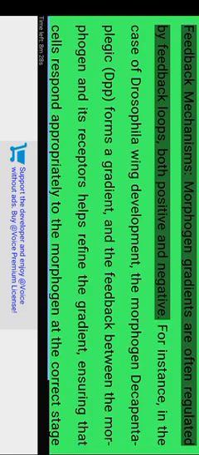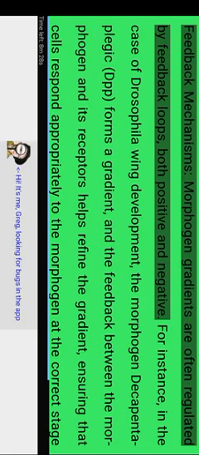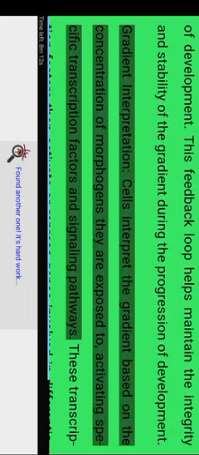Feedback mechanisms. Morphogen gradients are often regulated by feedback loops, both positive and negative. For instance, in the case of Drosophila wing development, the morphogen Decapentaplegic (DPP) forms a gradient, and the feedback between the morphogen and its receptors helps refine the gradient, ensuring that cells respond appropriately to the morphogen at the correct stage of development. This feedback loop helps maintain the integrity and stability of the gradient during the progression of development.